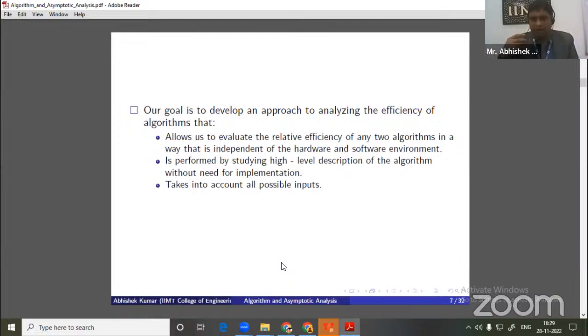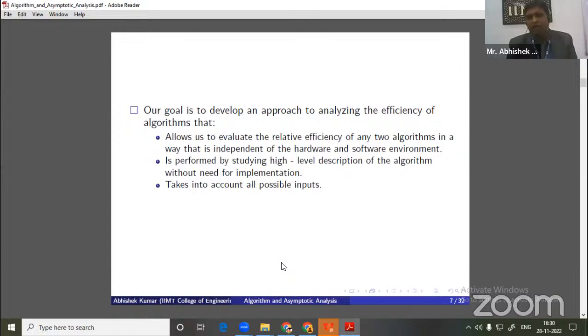As for the second goal, we want to evaluate our ideas without implementing them in the true sense, that means without writing the code. When we are writing any pseudocode, at that time we want to measure how much time my pseudocode or my algorithm will take. That means we want to study the high-level description of the algorithm, without implementing first and then measuring.